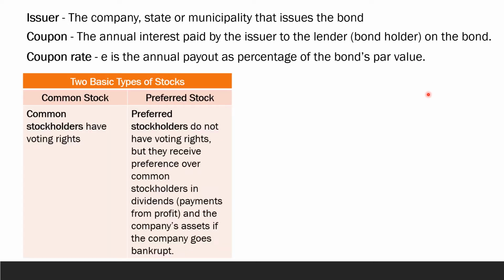Next, let us discuss the two basic types of stocks. The two basic types of stocks are the common stock and the preferred stock. The stockholders in common stock have the voting rights. They can vote, whereas in preferred stocks, the stockholders do not have voting rights. But they receive preference over the common stockholders in dividends and in the company's assets if the company goes bankrupt. So that is the difference between the common stock and the preferred stock.